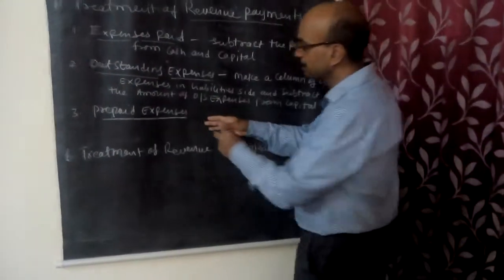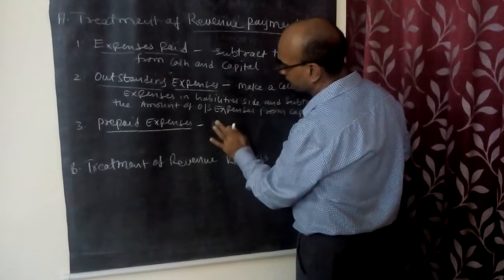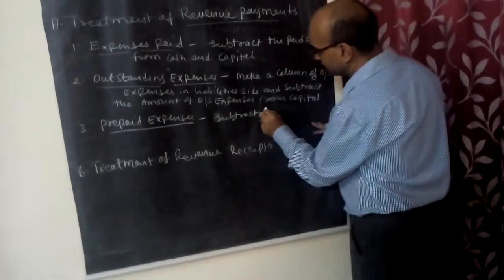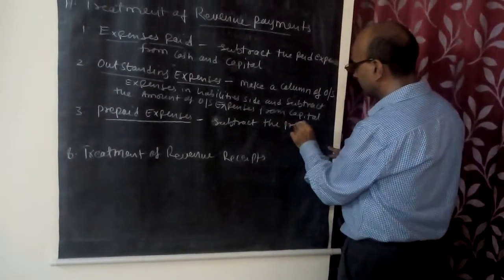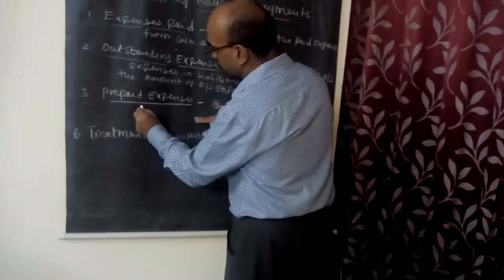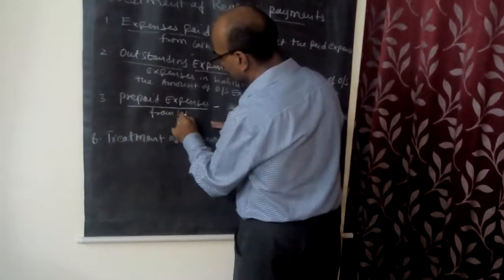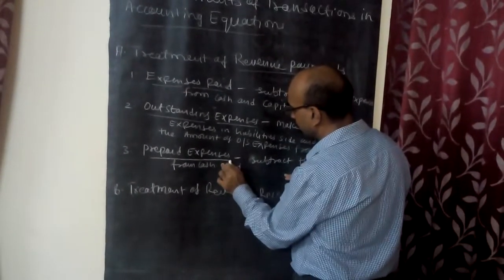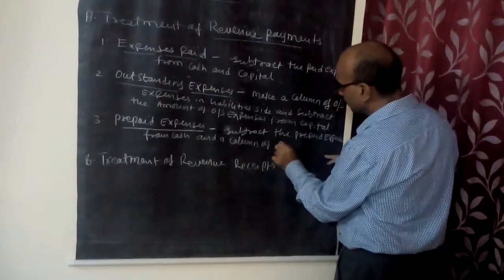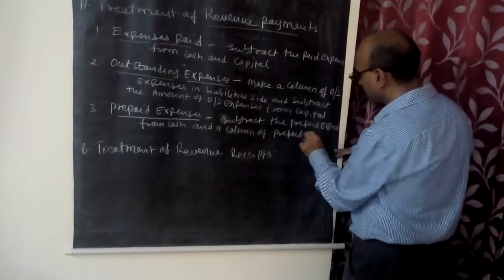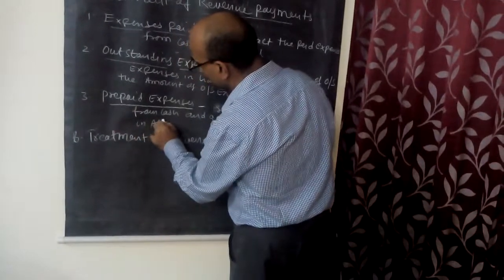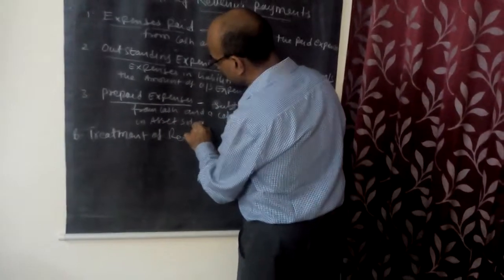So subtract the prepaid expense from cash, because you have paid the prepaid money from the cash only, and make a column of prepaid expenses on the asset side while making the accounting equation.